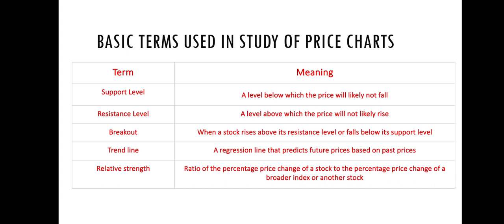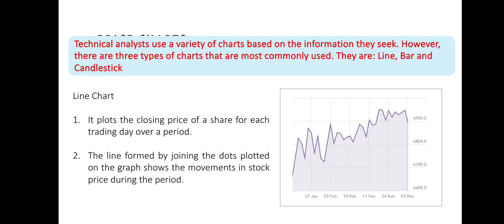These are some of the terms which have been used to read the price charts: support level, resistance level, breakout, trend line, and relative strength. Technical analysis uses a variety of charts based on the information they seek. However, there are three types of charts that are most commonly used. They are line chart, bar chart, and candlestick.